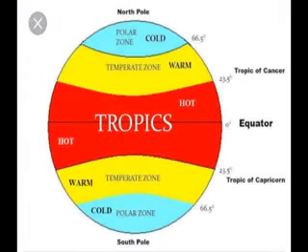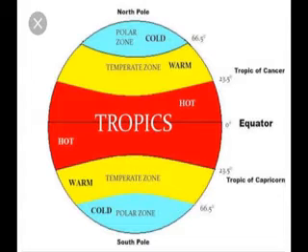You can observe here the tropics. The red shaded area shows the equator, where the hot climate is. If you go from the 23.5 tropic of Cancer to the 66.5 line, that area is the yellow area, which shows the temperate zone.